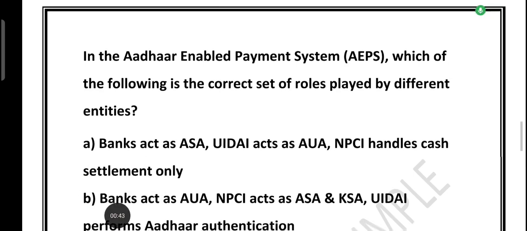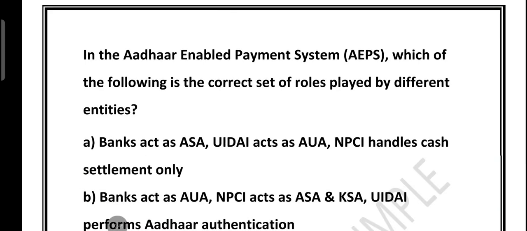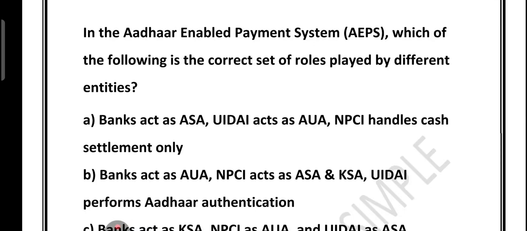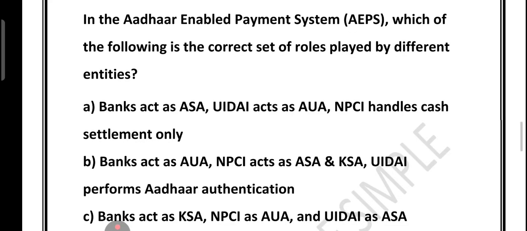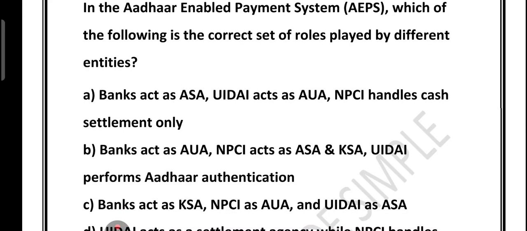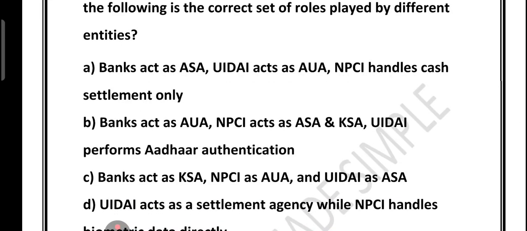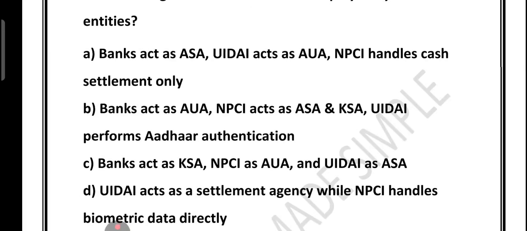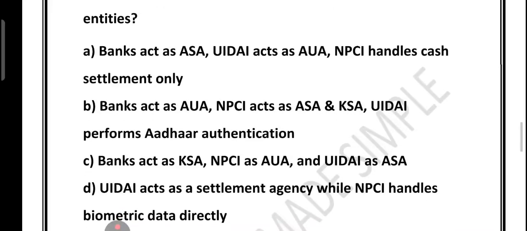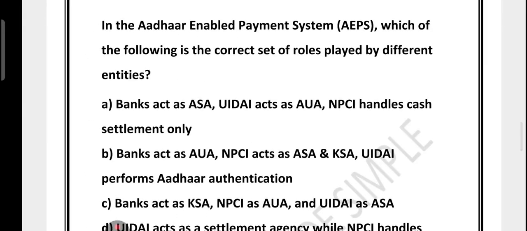So you can see the first question on your screen. The first question says that in the Aadhaar enabled payment system, or you call it AEPS, which of the following is the correct set of roles played by different entities? Option A, bank acts like ASA, UIDAI acts like AUA, NPCI handles cash settlement only. B, bank acts like AUA, NPCI acts like ASA and KSA, UIDAI performs Aadhaar authentication. C, bank acts like KSA, NPCI as AUA, UIDAI as ASA. D, UIDAI acts like the settlement agency, while NPCI handles biometric data directly. So these are the 4 options presented before you. Which option do you think is correct?